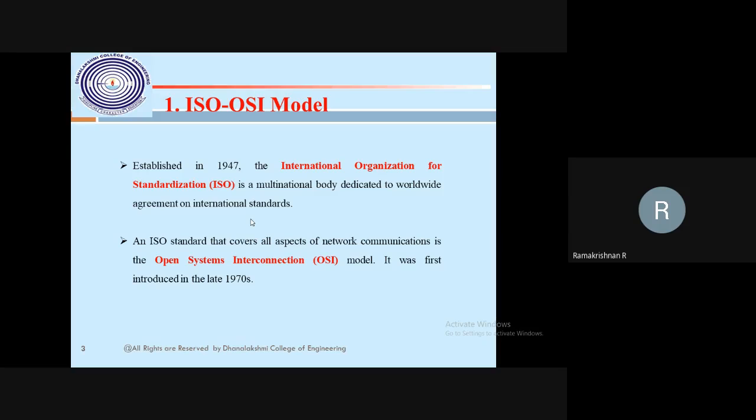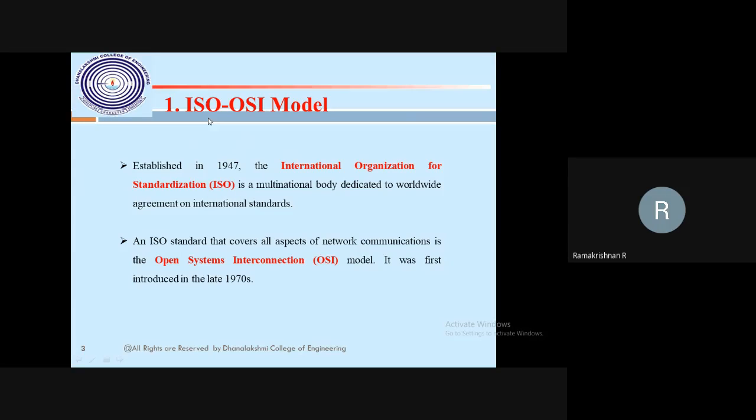The TCP/IP model, we know, has 5 layers. At that time itself, I said there is one more model, the ISO OSI model, normally called the OSI model. It was established in 1947, by the International Organization for Standardization. Some people say ISO OSI, some people say OSI model. There is no issue, but we will go according to the textbook and refer to it as the ISO OSI model.